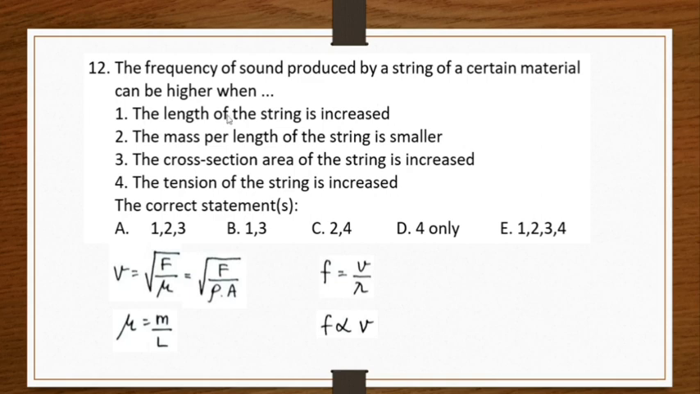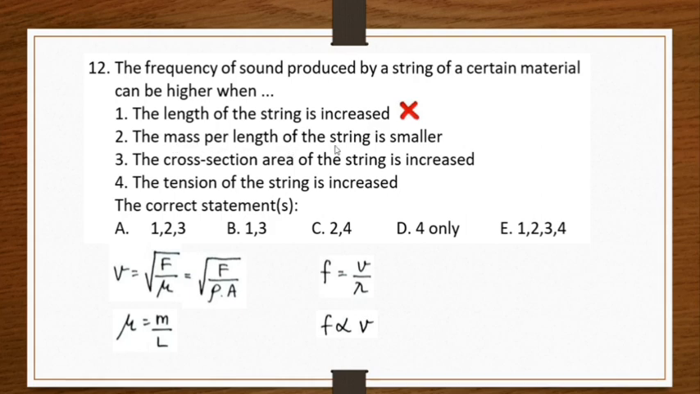The first statement, the length of the string is increased. Will the frequency increase? When the length of the string is increased, the mass will also increase. So mu still stays the same. So when mu stays the same and the tension stays the same, speed will not change. Then frequency will also be constant. So number 1 is incorrect.